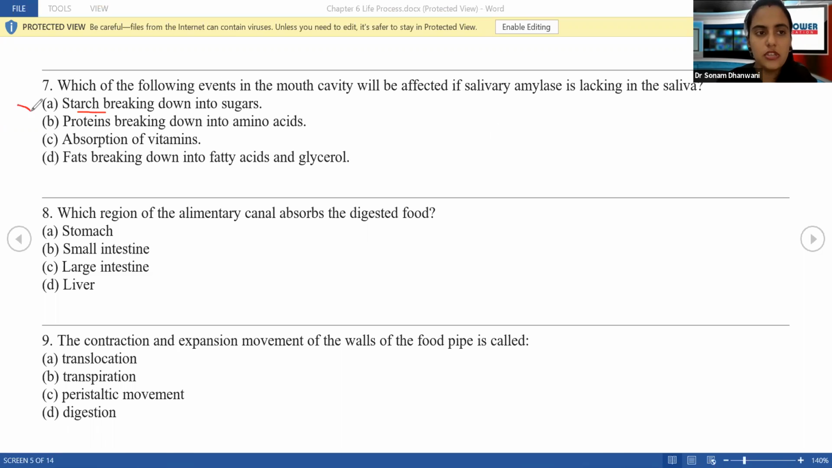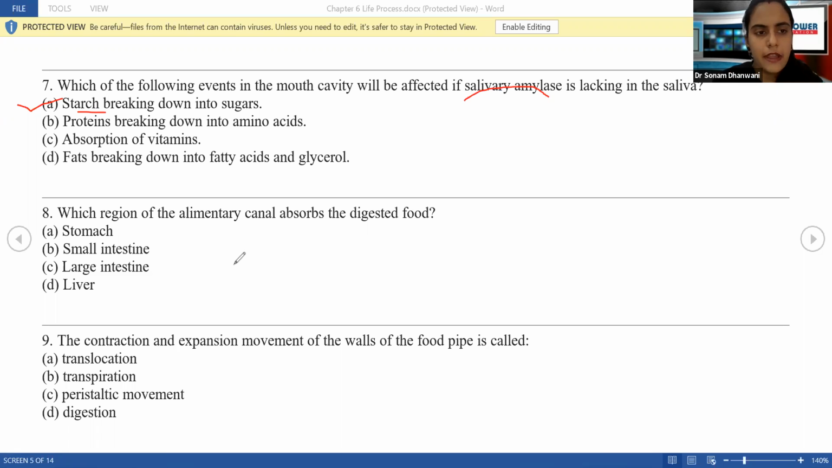And starch is going to break down into sugar. Sugar means not sugar really, it is a form of sugar. It is a form of glucose that our body needs for energy, right? So starch will break down into sugars. Now, this activity will not take place if this enzyme, salivary amylase, is missing. Are we clear? So the answer to this is starch breaking down into sugars.